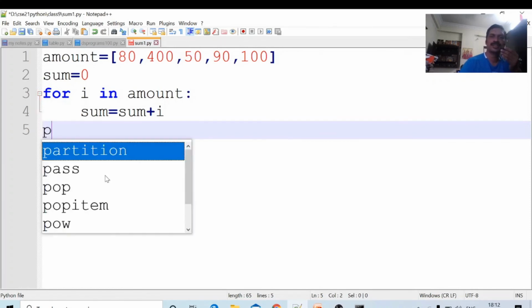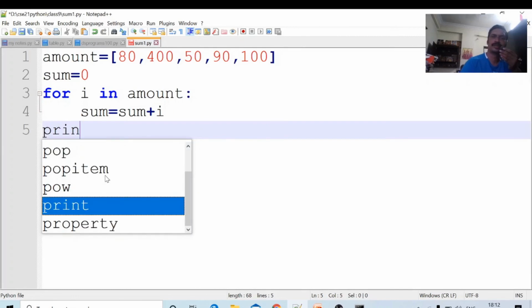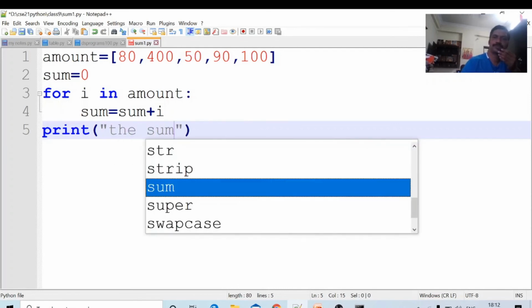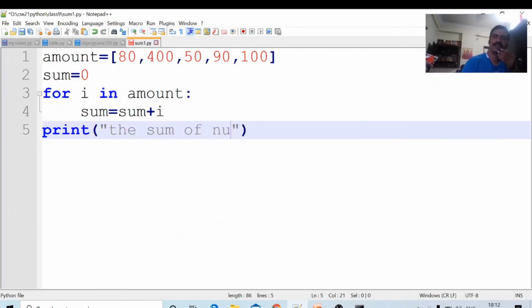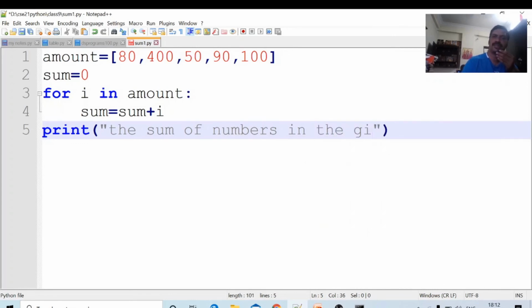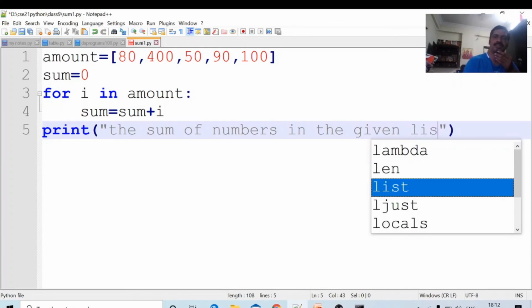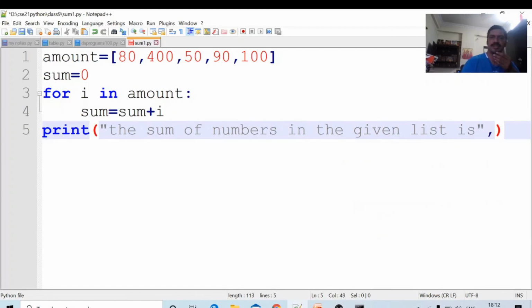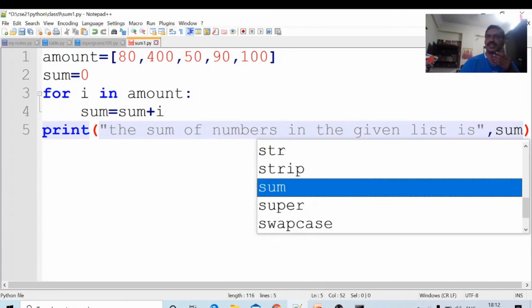Now I am writing this print statement. Print the sum of numbers in the given list is, comma, sum. It is in the variable sum.